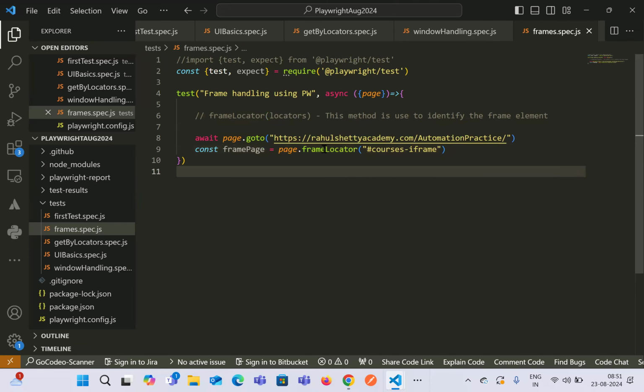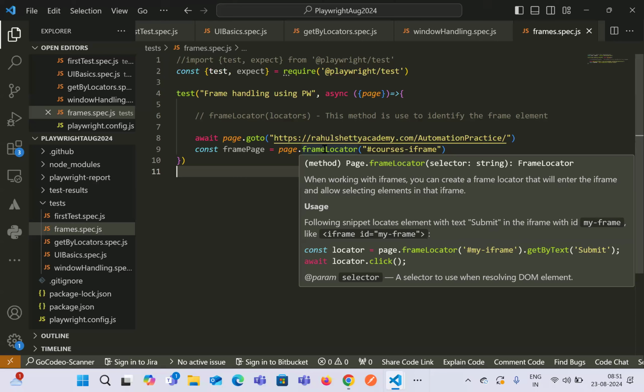Okay. Whenever we use frameLocator, we can see that when working with an iframe, you can create a frame locator that will enter the iframe and allow selecting elements in that frame. That means whenever you see an iframe tag available, some of the elements are inside a frame.